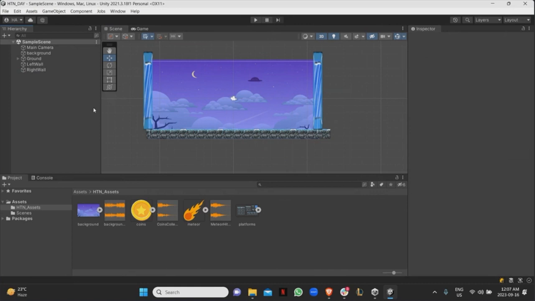Sounds good? Any questions so far? Yes. Sorry, but for the ground, if we apply the physics to the ground folder, will it apply to everything within it? If I apply a component to the ground, would it apply to the children? Yes. If the ground has a rigid body and it's affected by gravity, then the entire game object is going to fall, including the children, right?